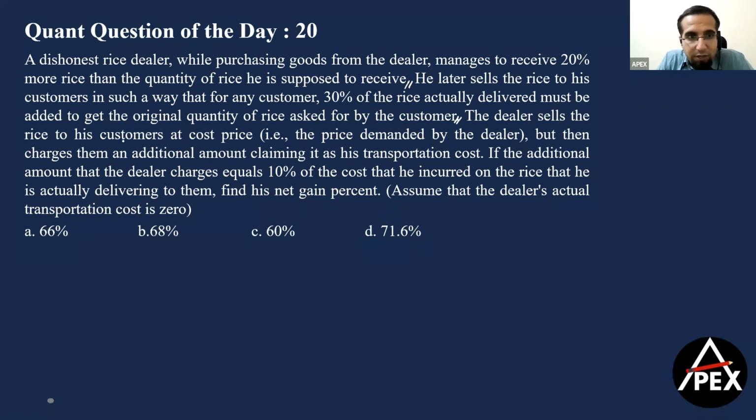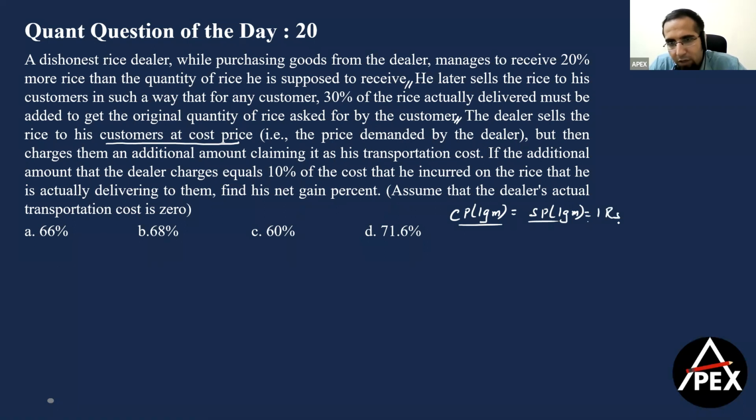Since he's selling the goods at cost price and we are talking about rice here, let me assume that CP of 1 gram is equal to SP of 1 gram, let's say is equal to 1 rupee. Now, while buying, suppose he ordered a kg, that is 1000 grams. What did he do? He received 20% more rice than what he actually ordered, which means while buying, he bought 1200 grams and he's cheating while buying, which means he's ordered only for 1000 grams, which means he pays for 1000 rupees only.